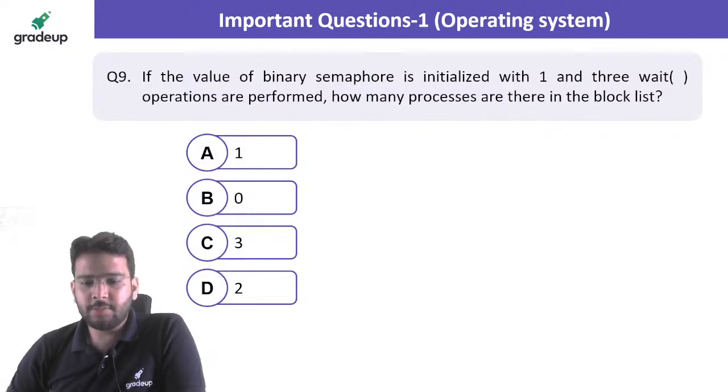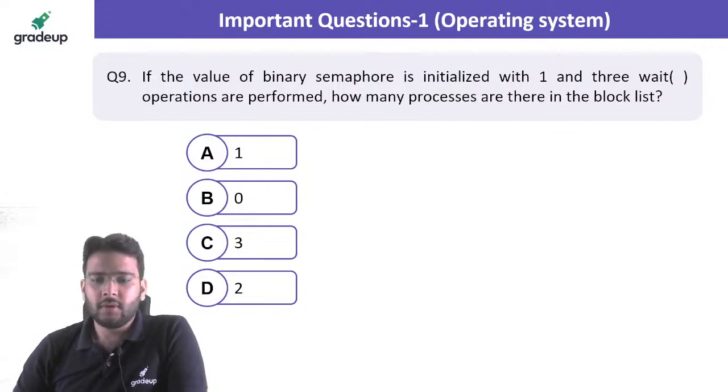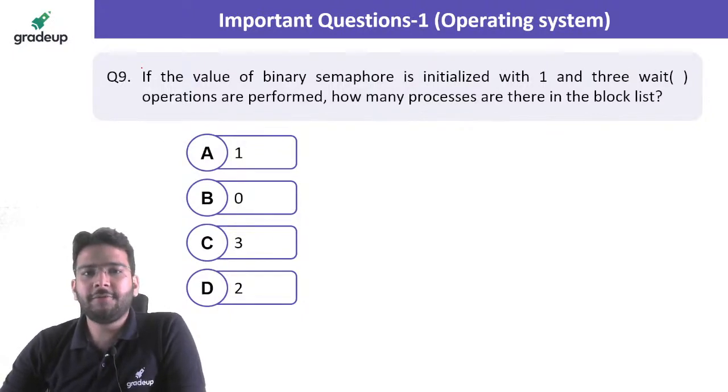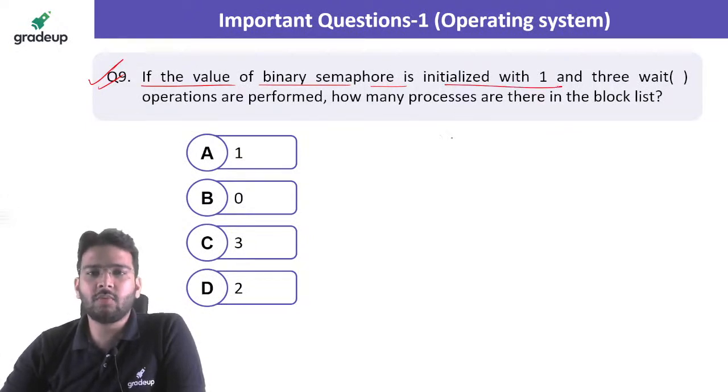Yes, Raja is saying option D should be the answer. Shantanu is also saying option D here. So let's see now, the binary semaphore is initialized with the value 1. So the binary semaphore's initial value is 1 here. 3 wait operations are performed. For the first operation it is going to make it 0.